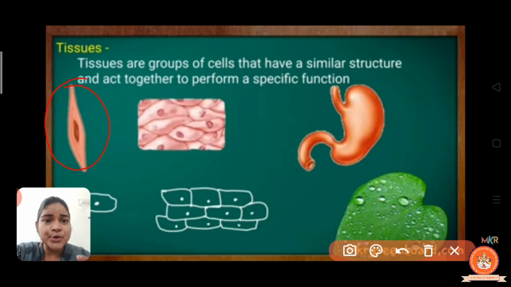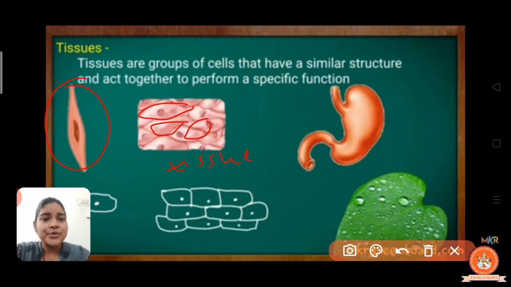If a group of similar cells join together, here the one cell and here the similar cells, the same cells join together as a group and make up tissue, right?